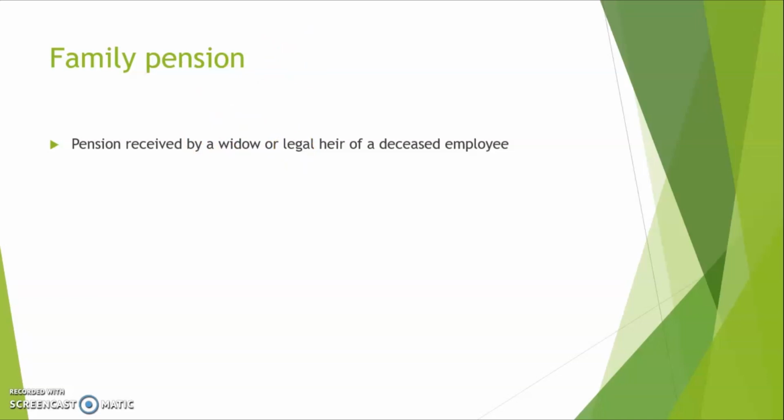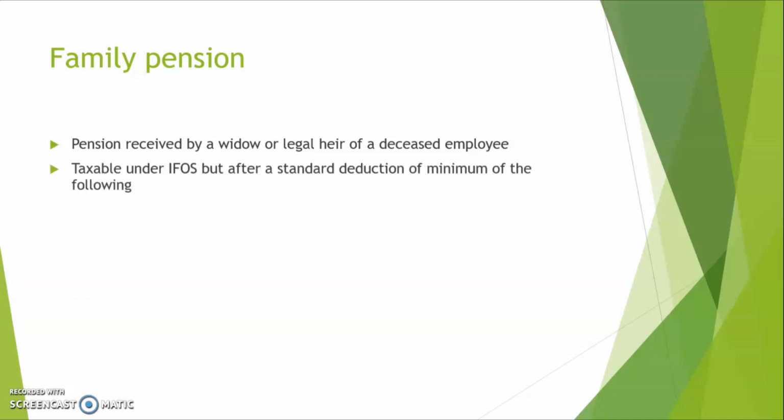from other sources. Now the thing with family pension is, see, I did mention when I taught cash flow income that there are certain deductions available for incomes under IFOS. Now just like that, family pension has a specific kind of deduction, and that deduction goes by the name standard deduction, and it is the minimum of rupees 15,000 or 1/3 of the pension received.